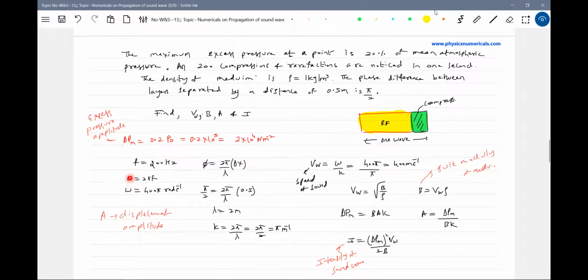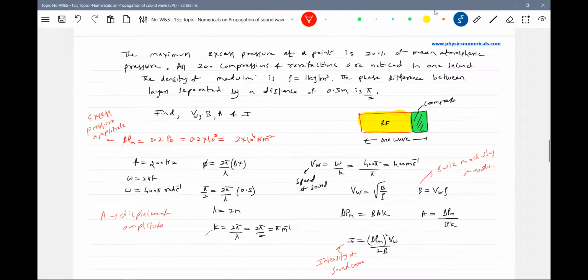If you know f, you can get the angular frequency, omega equal to 2 pi f, given by this particular formula. One more piece of information is the phase difference between two points in a medium separated by a distance of 0.5 meter. If you know the phase difference and the separation distance, you can calculate the wavelength. What is the wavelength of the wave? 2 meter.